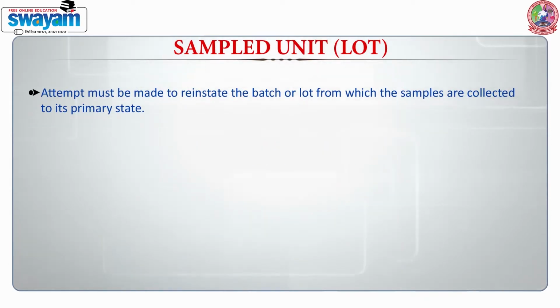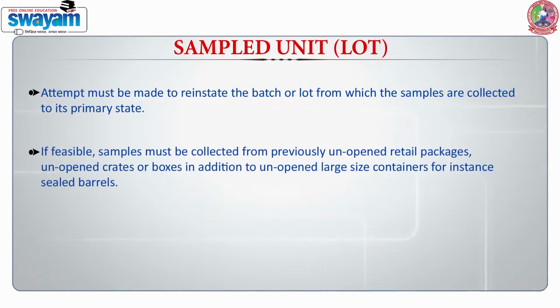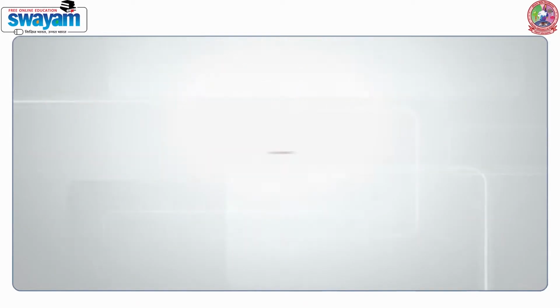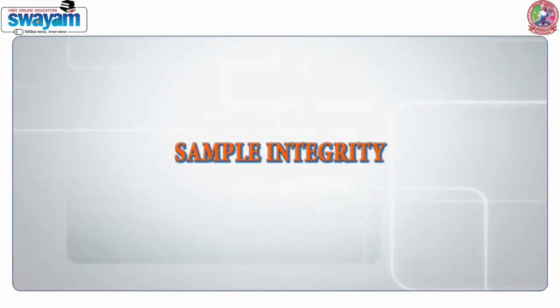Attempt must be made to reinstate the batch or lot from which the samples are collected to its primary state. If feasible, samples must be collected from previously unopened retail packages, unopened crates or boxes, in addition to unopened large size containers, for instance sealed barrels. A number of times samples might have to be collected from large size containers that had been improperly covered. When this situation occurs, the existing condition must be explained in detail.